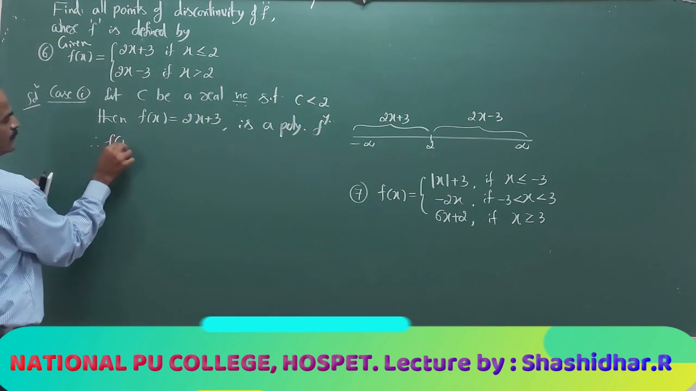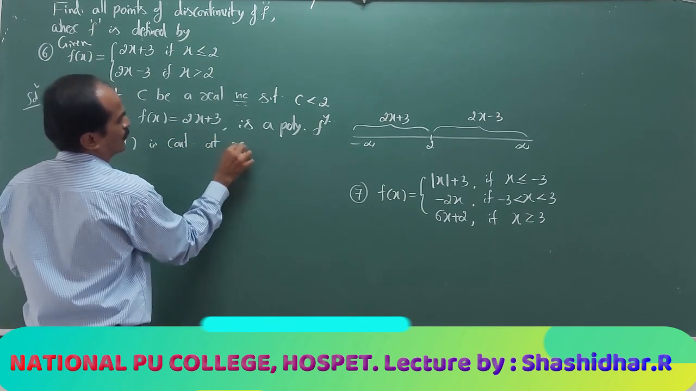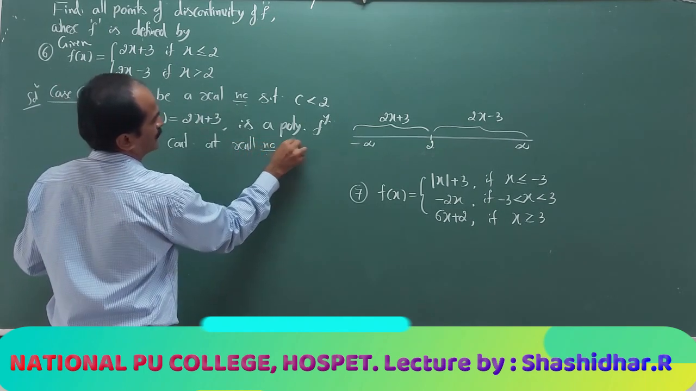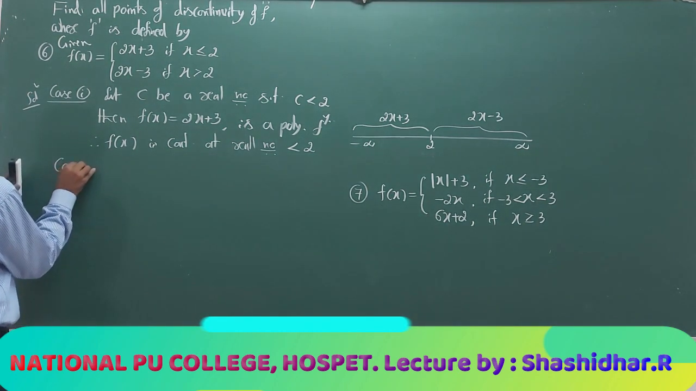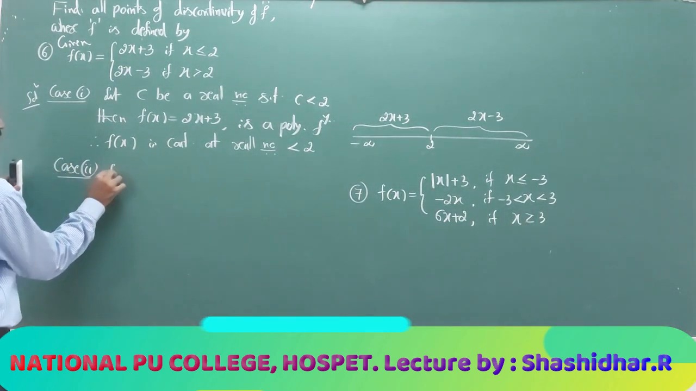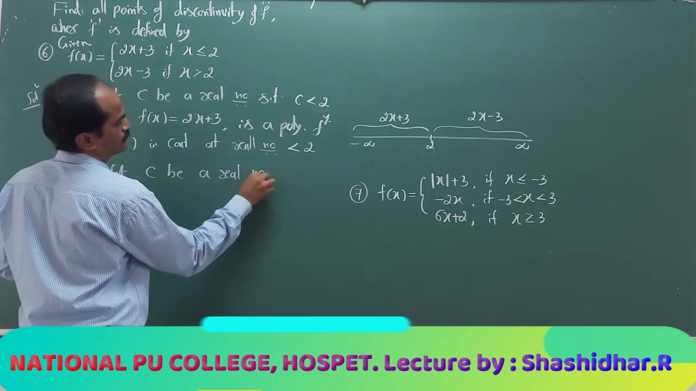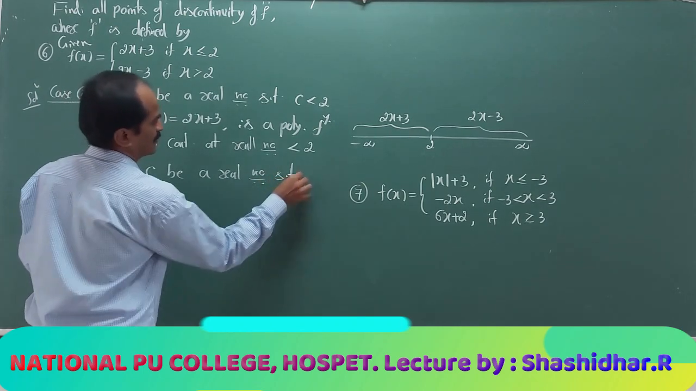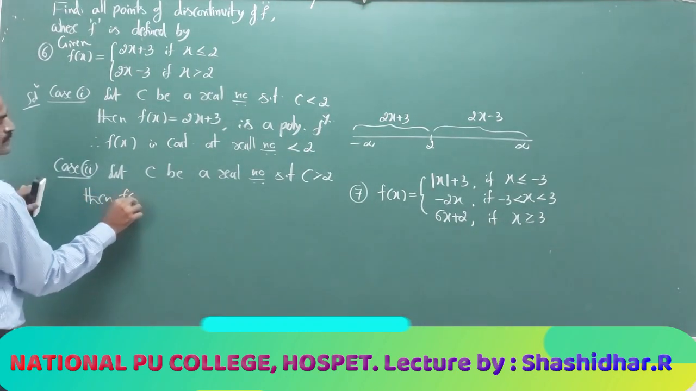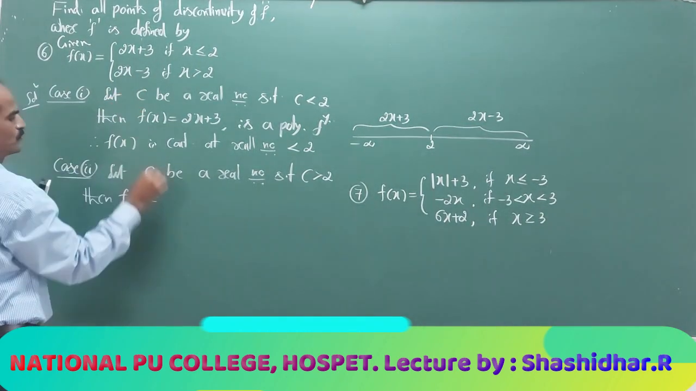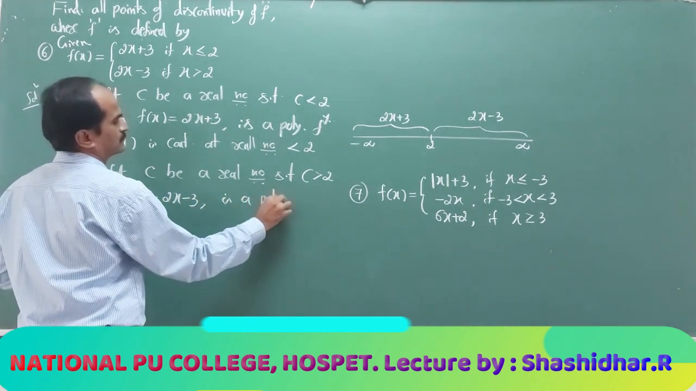Therefore f of x is continuous at all real numbers less than 2. Case 1 is completed. Case 2, let c be a real number such that c is greater than 2. Then f of x is what? 2x minus 3, is a polynomial function.